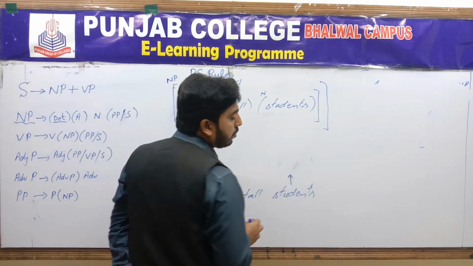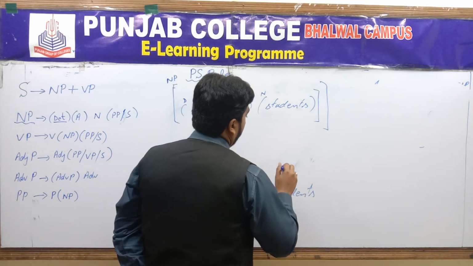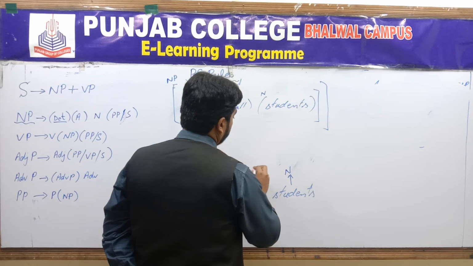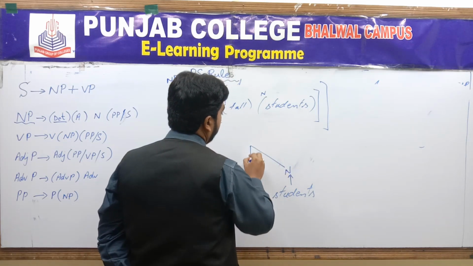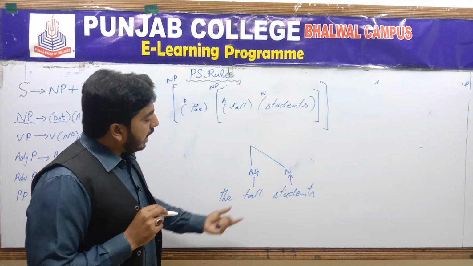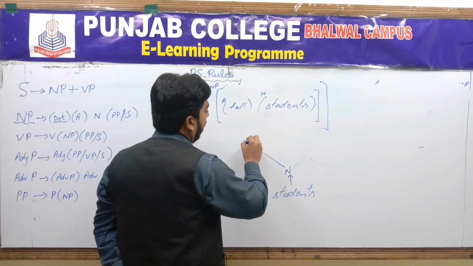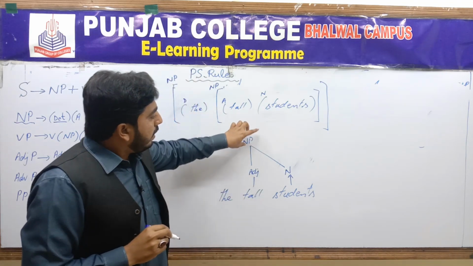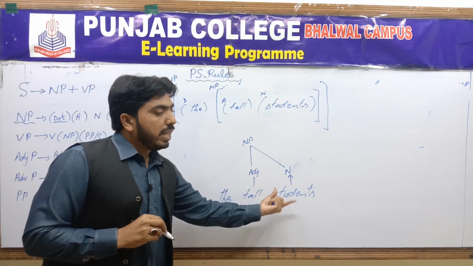Students, it belongs to which category? Of course, this is noun. And this one, this is adjective. And what would be the head? Again, students, noun, and it would become a noun phrase. The title of the phrase depends upon the head word.